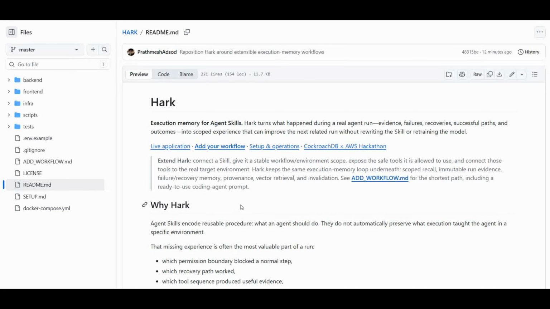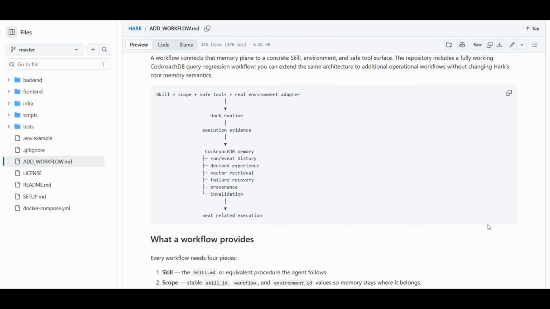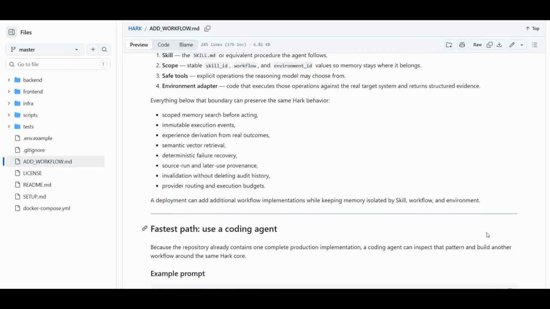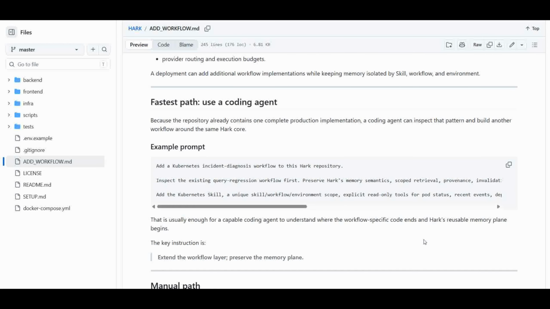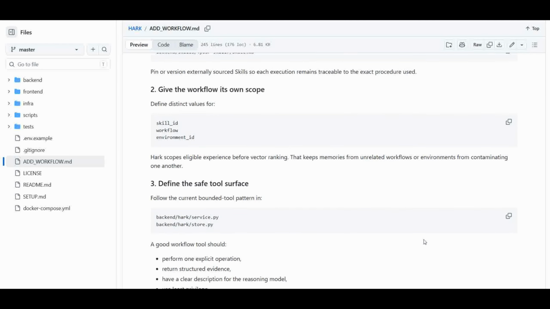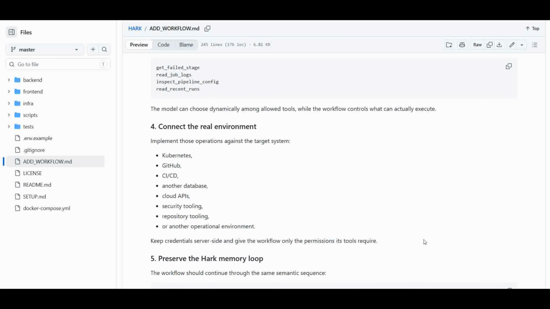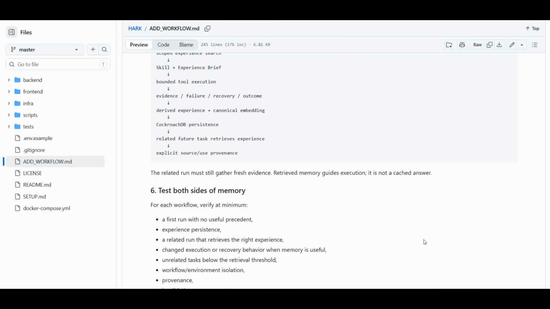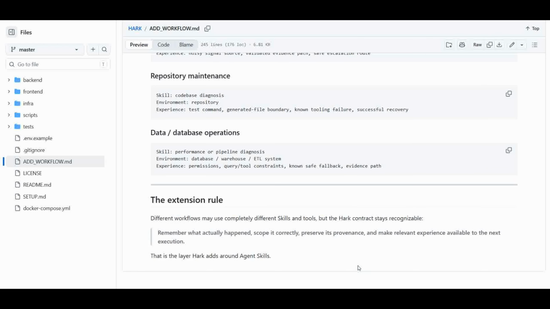Hark isn't tied to query regression. We used that workflow to validate the execution memory architecture end-to-end. To extend Hark, a workflow provides 4 things: its agent skill, workflow and environment scope, safe tools, and an adapter to the real environment. Everything underneath remains the same: execution evidence, experience memory, vector retrieval, failure recovery, provenance, and invalidation.